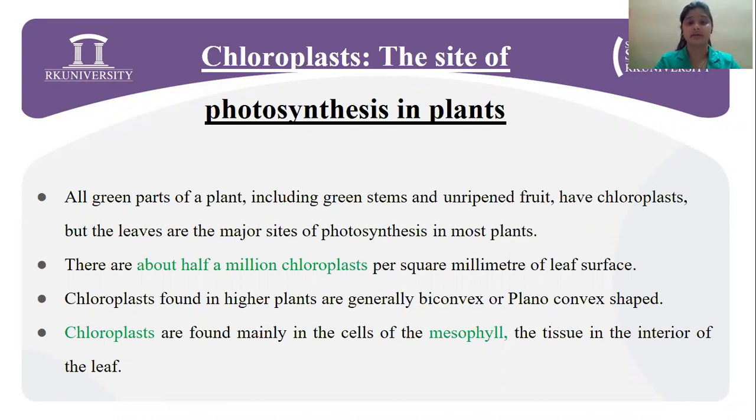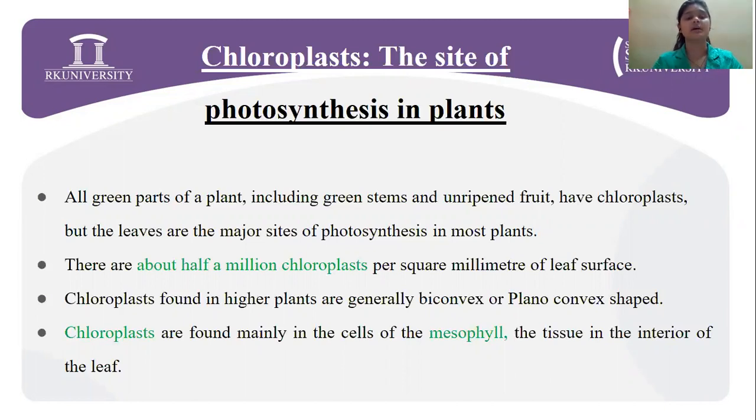These chloroplasts are present in the mesophyll cells of the leaf, and the chloroplast contains the chlorophyll, right? This is the basic thing which we all know. All green parts of the plants, including the green stem and unripened fruits, have chloroplasts. But the leaves are the major site of photosynthesis in most plants. There are about 500,000 chloroplasts per square millimeter of leaf surface.